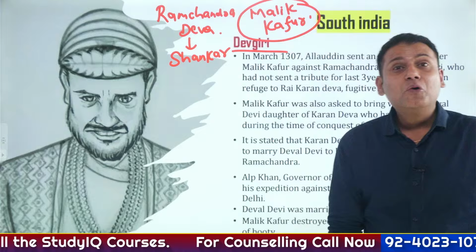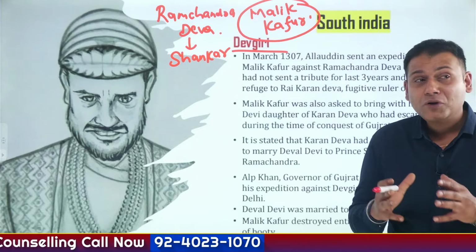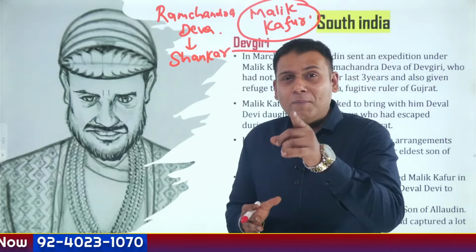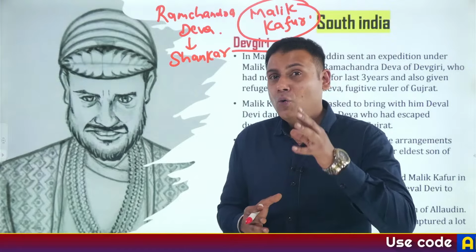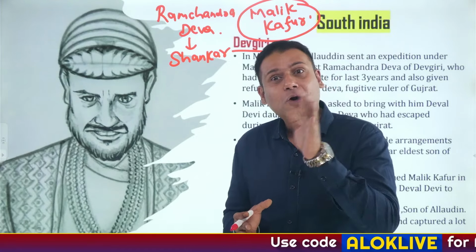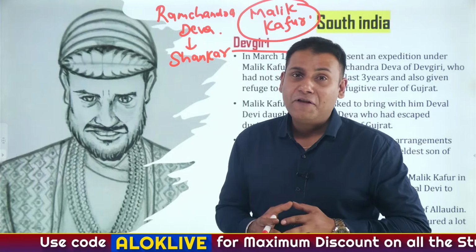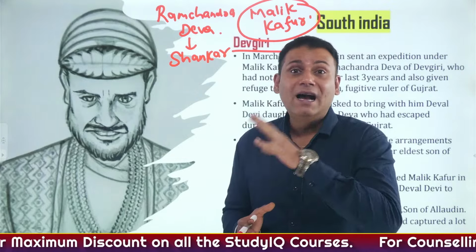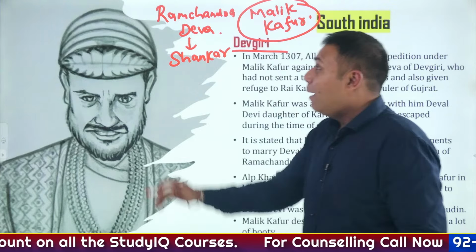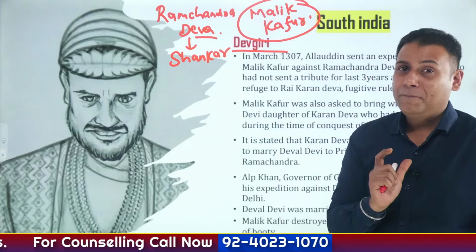Malik Kafur was very astonished to know that there was a plot of Ramchandra Dev. And what was the actual plot? If you remember the expedition of Gujarat led by Alauddin Khilji, the ruler of Gujarat, Rai Karan, and his daughter Deval Devi both fled from the battlefield. Correct? So where were they taking asylum? Ramchandra Dev had provided asylum to the ruler of Gujarat, Rai Karan.